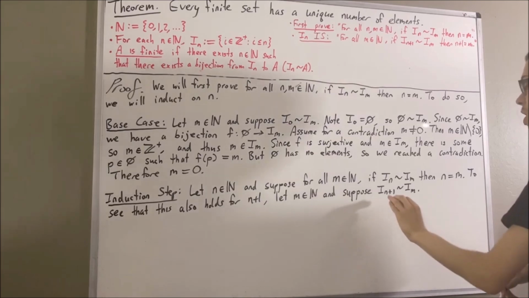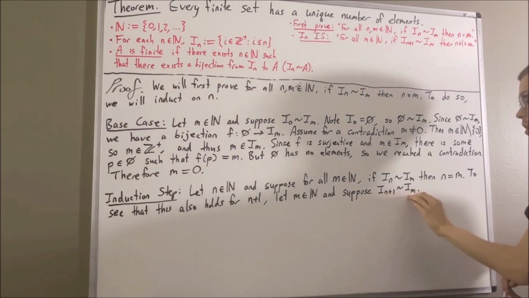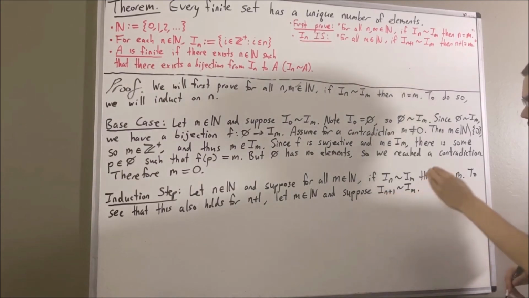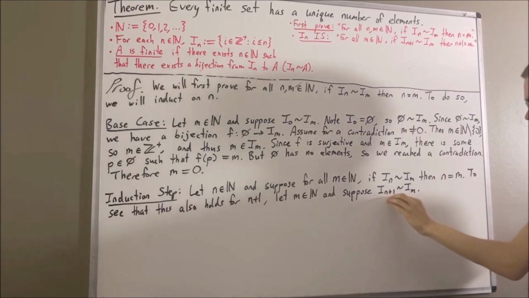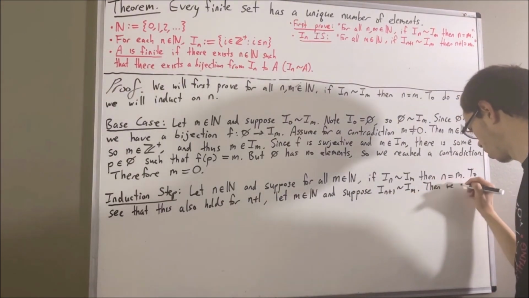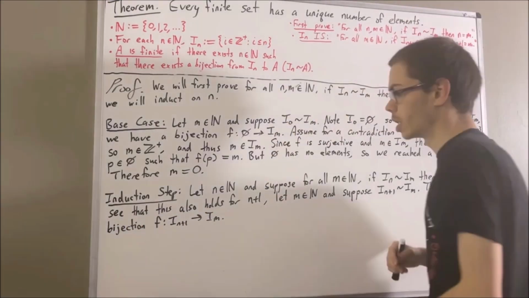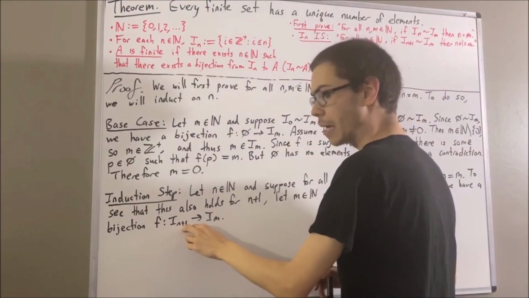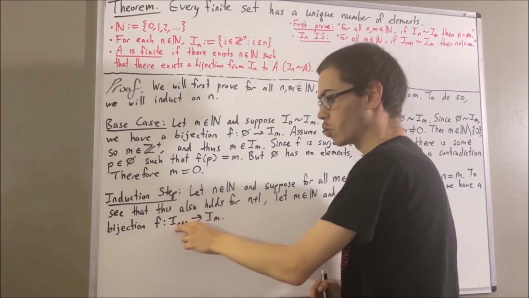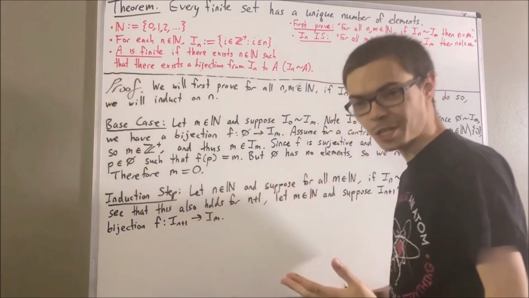Now, since there's a bijection from I_{n+1} to I_m, what this means is we can choose some bijection f from I_{n+1} to I_m. Now, n plus 1 is not only a natural number, but n plus 1 is also a positive integer.